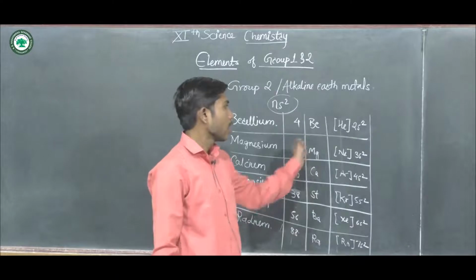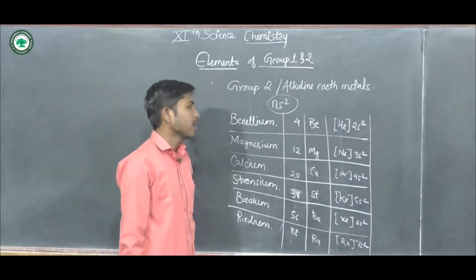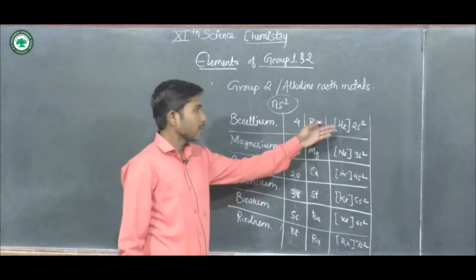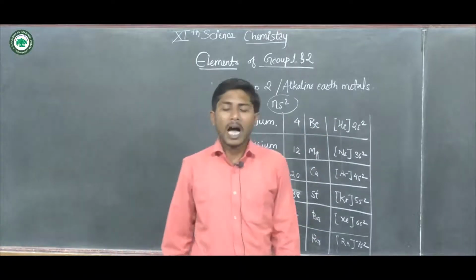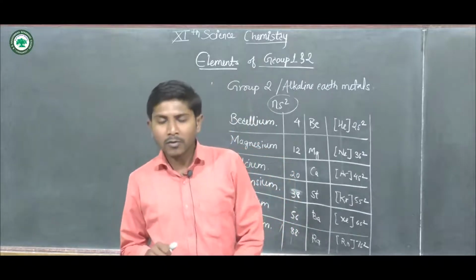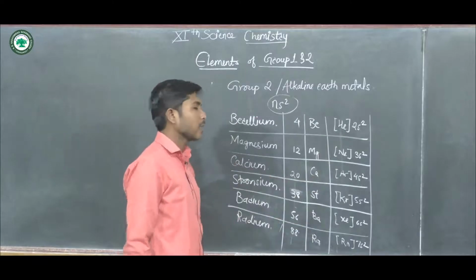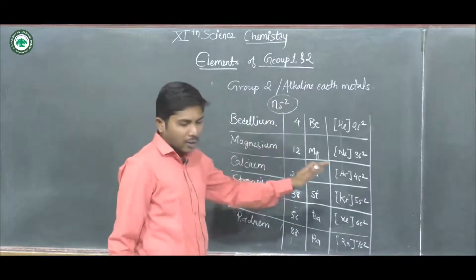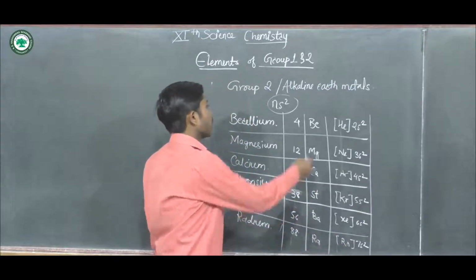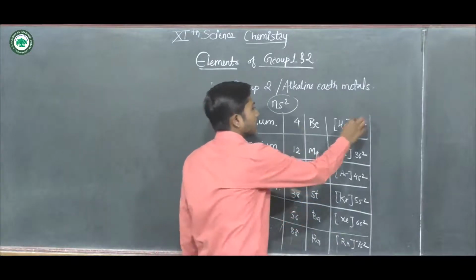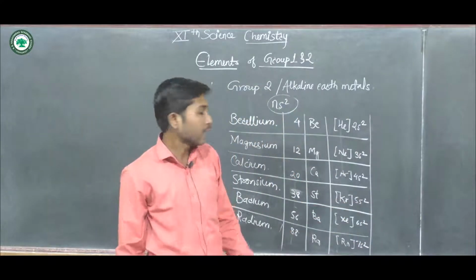We can further describe their complete electronic configuration, but instead of that, we can observe some properties on the basis of condensed electronic configuration, like the atomic radius or ionic radius. In case of group second, here also we can notice that the size of an atom goes on increasing down the group, as their outermost electron is entering in the second, third, fourth, fifth, sixth and seventh orbit and in the s